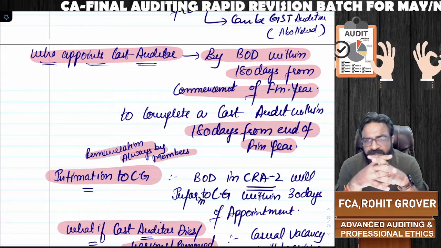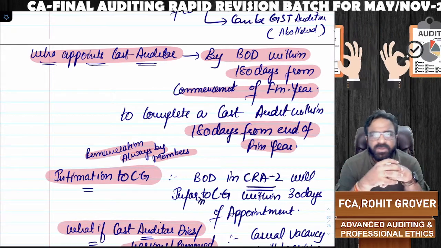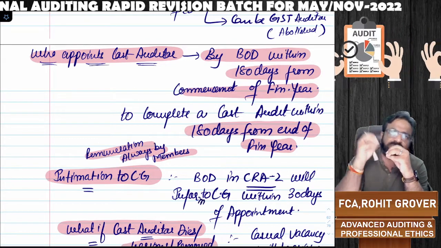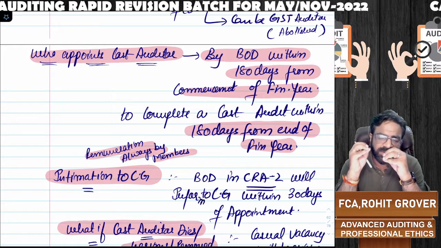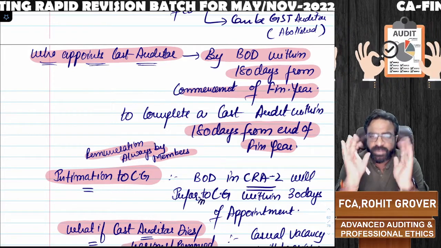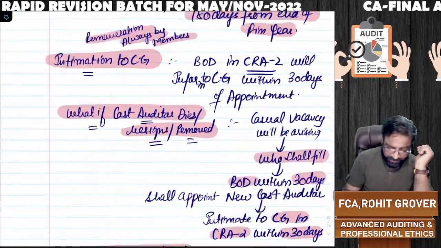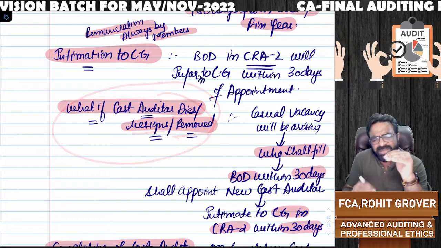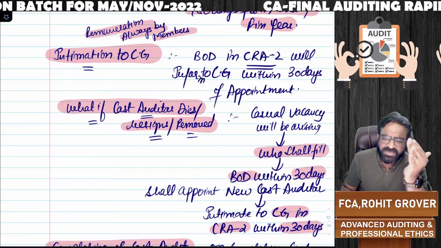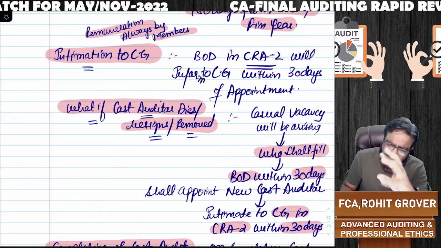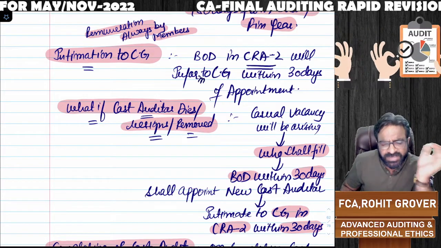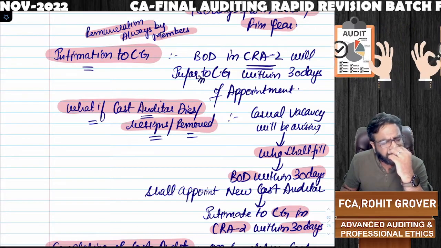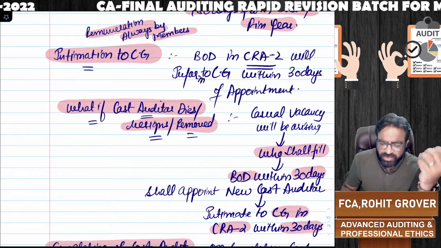Within 180 days from the commencement of the financial year, or within 30 days from the date of appointment, whichever is earlier, the board of directors have to intimate the central government in form number CRA2 if we have appointed the cost auditor. Suppose your cost auditor dies, resigns or is removed, meaning a casual vacancy. Here the same board of directors will fill up the casual vacancy within 30 days, and again we have to intimate the central government in form number CRA2 that we have reappointed a new cost auditor, and that intimation is also going to be given in CRA2 within 30 days.